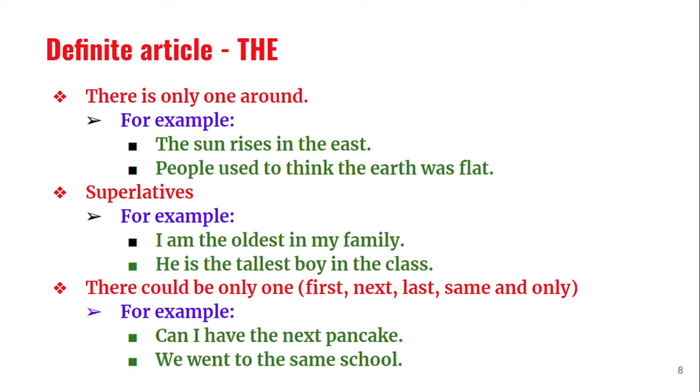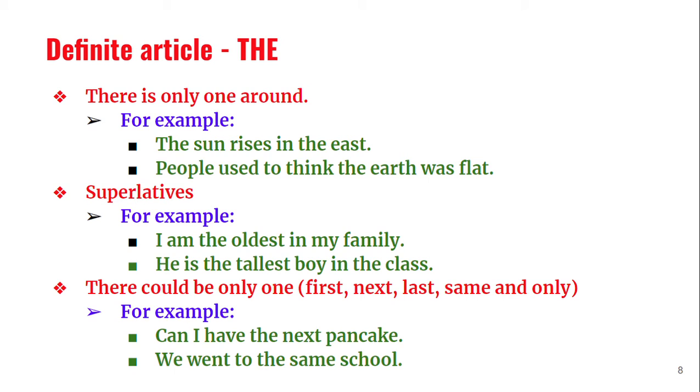So is there any confusion? Are you speaking about this earth or some other earth? Maybe 100 years from now or 200 years from now, people may have another earth. People may be living, they may be floating from this earth to another earth. Maybe that time we have to say a earth, but as far as now, we have to say the earth because there is only one earth for the human beings.